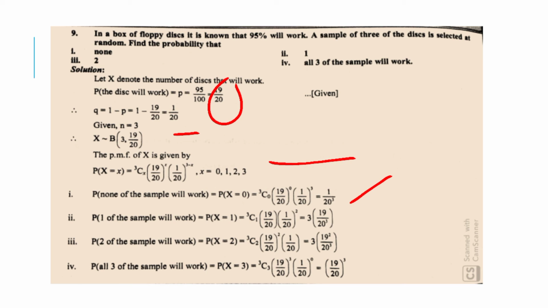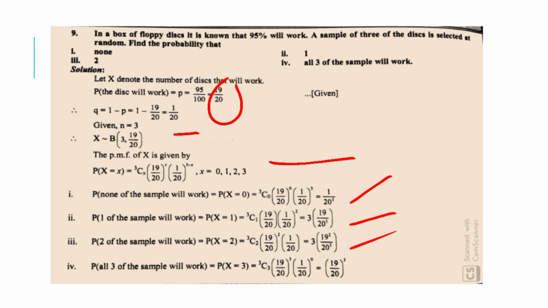Therefore, probability that one of the sample will work is probability of x is equal to 1, which is equal to 3C1 (19 upon 20) into (1 upon 20) raised to 2, which is equal to 3 into 19 upon 20 cube. Therefore, probability that 2 of the sample will work is probability of x is equal to 2, which is equal to 3C2 (19 upon 20) the whole raised to square into 1 upon 20, which is equal to 3 into 19 square upon 20 cube.